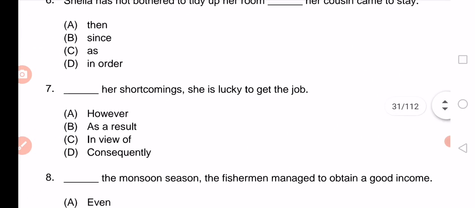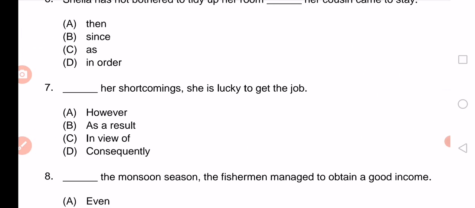And question number 7. However, her shortcoming, she is lucky to get the job. No, however is not right. As a result, her shortcoming; in view of her shortcoming, she is lucky to get the job. Consequently, her shortcomings, she is lucky to get the job. Number 7, the answer is C, in view of.